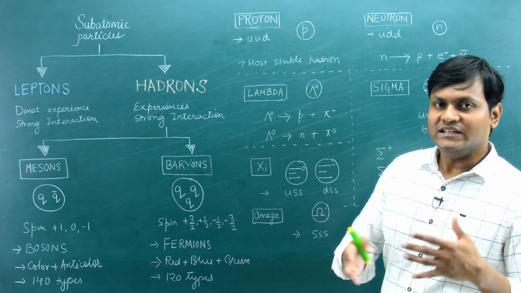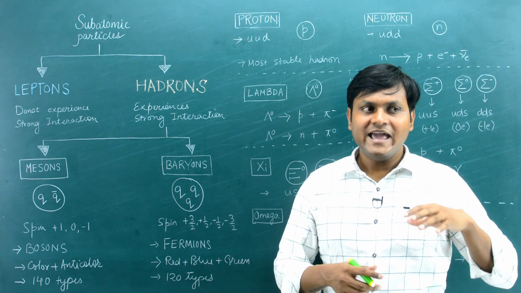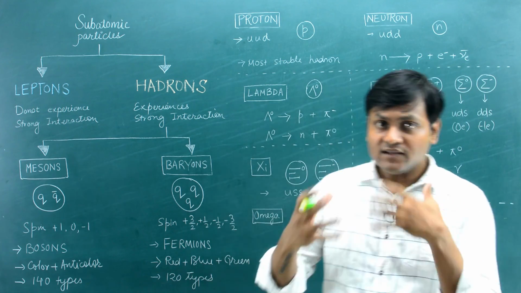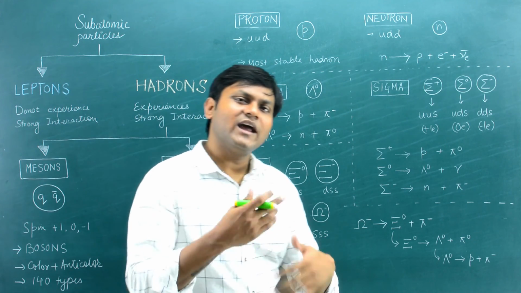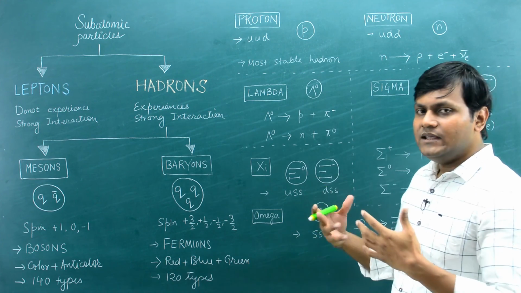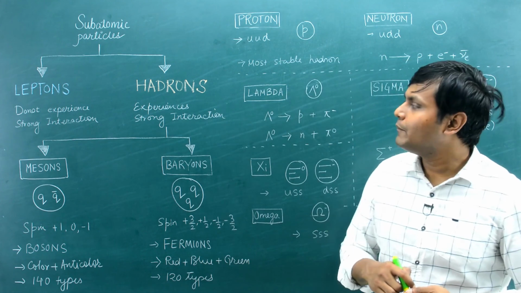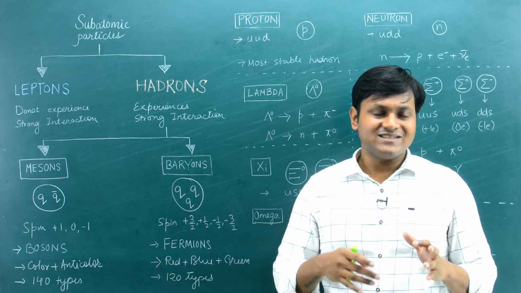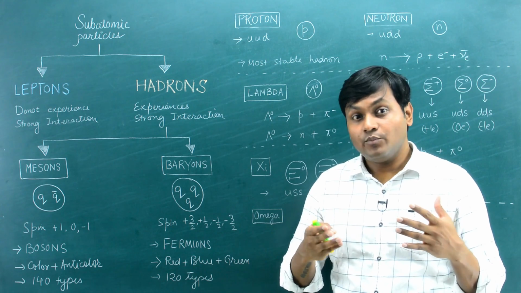I will talk about these quantum numbers and how they play a very important role in conservation in certain decay processes, giving us a clue as to what kinds of decay processes are possible and allowed, and what kinds are not possible and not allowed, because sometimes it becomes cumbersome or chaotic to see all these different decay processes happening. So in the next video, I'm going to talk about these quantum numbers and how they give us a better clarity as to what sort of decay processes are possible and what sort are not possible.